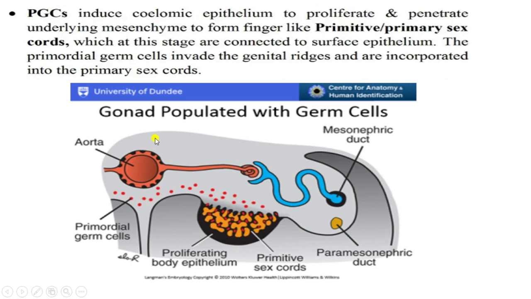At this stage these primary sex cords are connected to the surface epithelium. The primordial germ cells invade the genital ridge and are incorporated into the primary sex cords. After induction, the primordial germ cells are incorporated into the primitive sex cords, right?